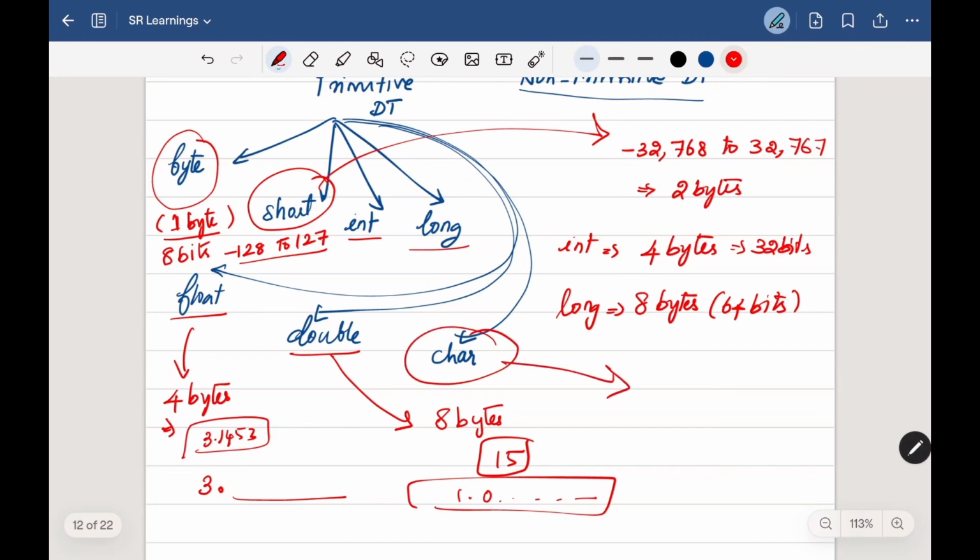And char is a different data type which helps us store all the letters on the keyboard and non-graphical characters also. For example, we have capital A, B, C, all these alphabets, and the digits, and also some other symbols like this. All these characters we can store under the char data type.